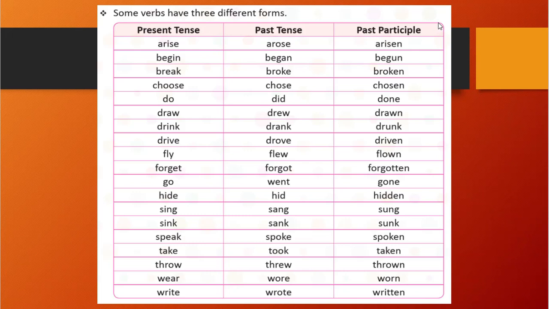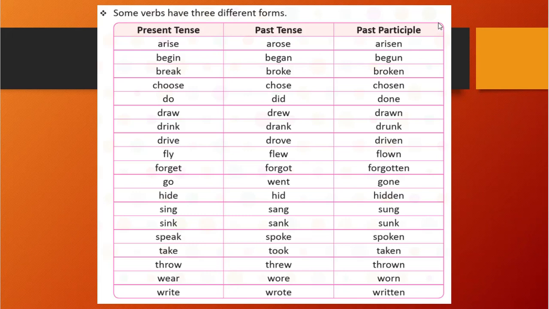You see here all three are different, and the last one you see write, wrote, written. So all these forms you need to remember for all the basic forms.